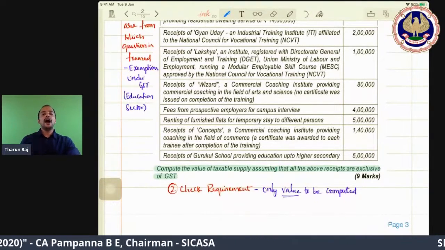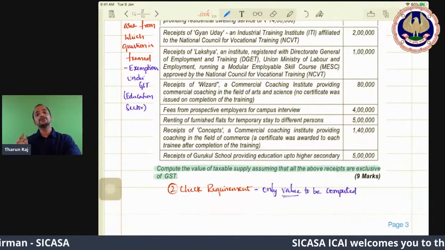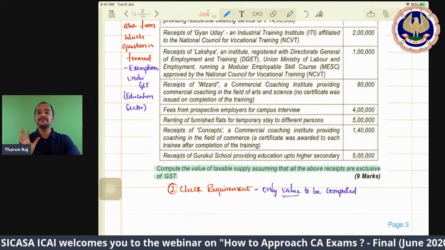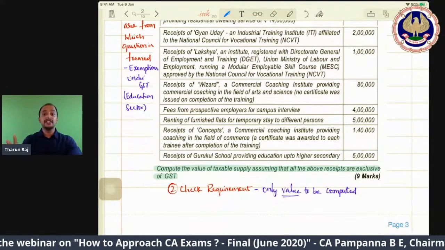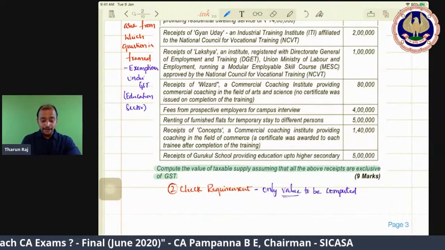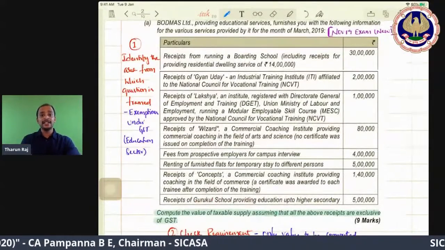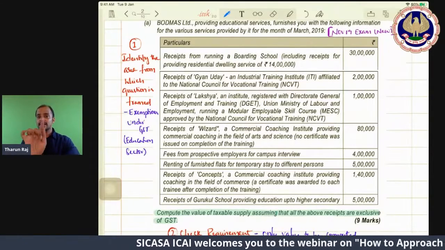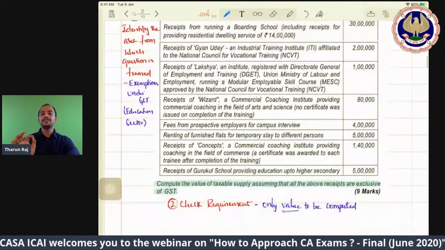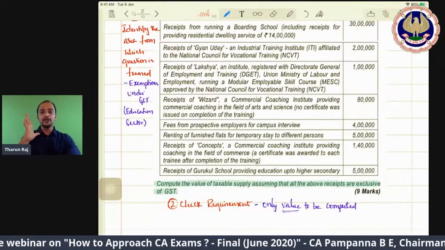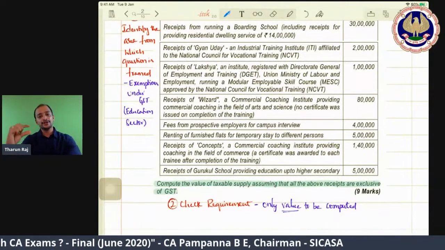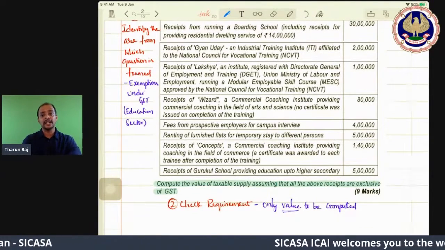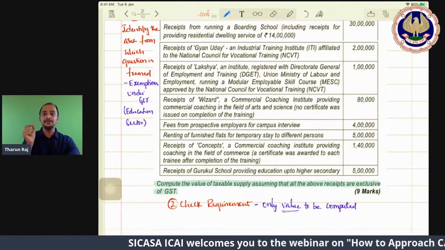Okay, fine. So now, how to approach the question, I told you. What are the two things that you need to remember? First, have a bird's eye view. Identify the area from which the question is asked. Immediately the provisions will flash in your mind, and based on that, when you start reading point by point, you will know whether it is taxable or exempted. And then, what is the requirement? You should be very careful. Compute the value of taxable supply. So here only the value is to be computed. GST is not required to be computed. If you compute the value, that is sufficient. But that does not mean only the taxable value should be taken. All the points you need to analyze and give the justification.